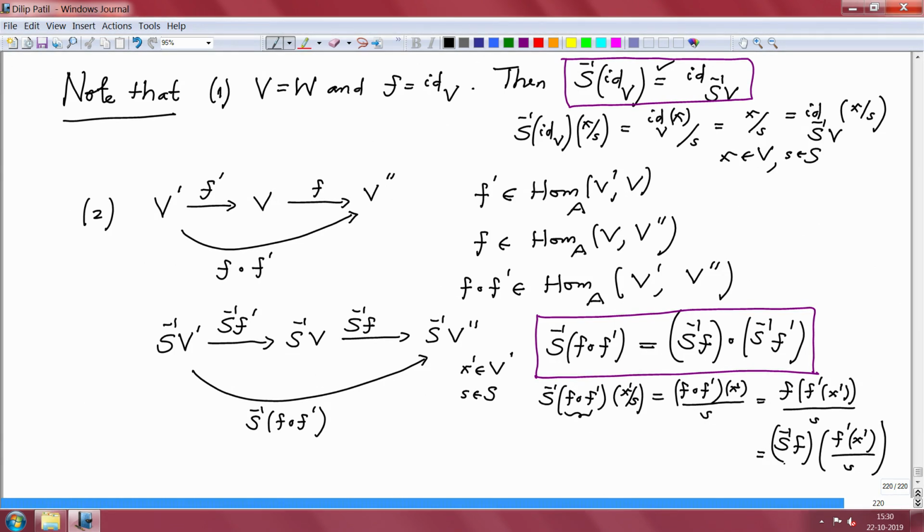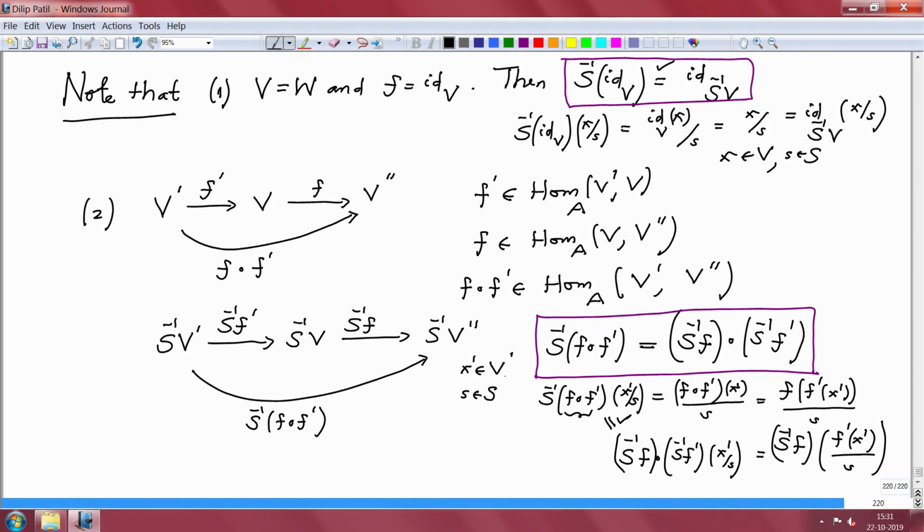Now we have checked that this is a linear map, so 1 by s will come out, and this is the same as S inverse of f evaluated at S inverse of f prime evaluated at x prime by s, and both are the same as this. This side is also this and this side is also this. So we have checked this equality.